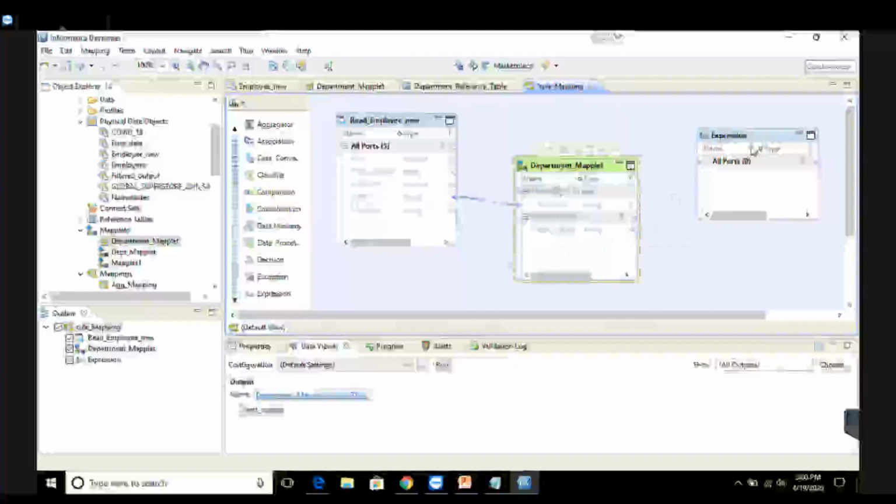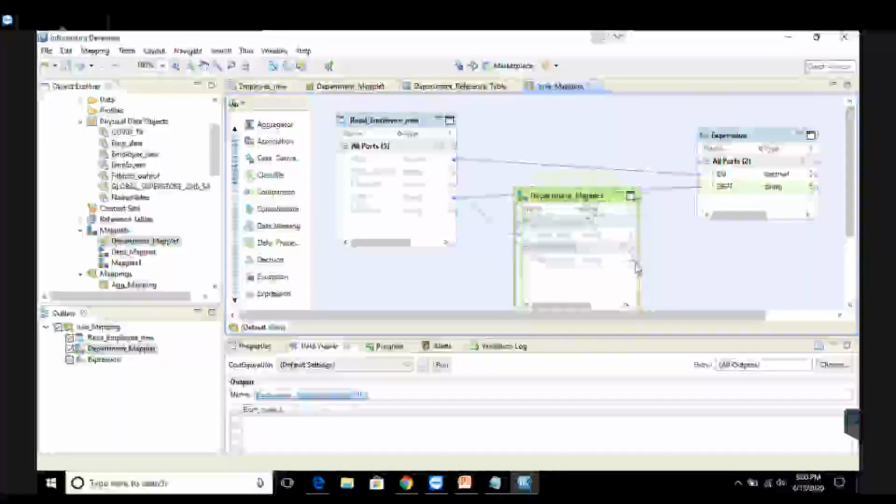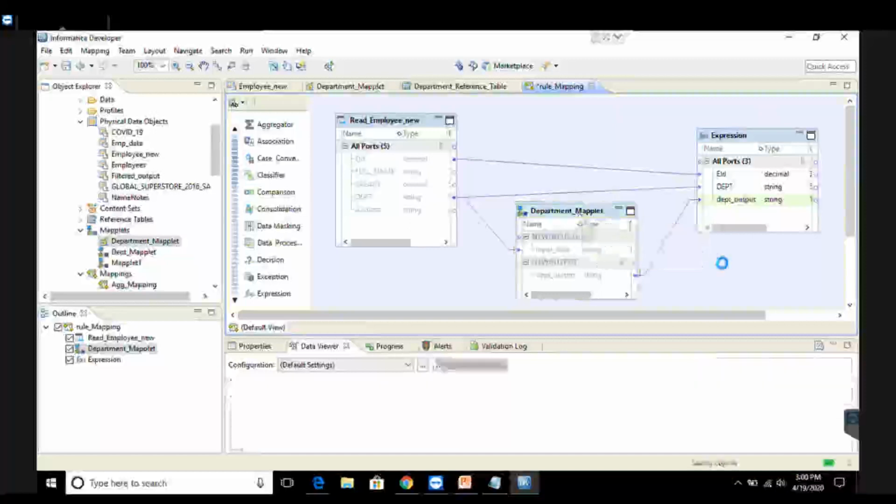I'll connect it to my expression, but before that, I'll add some ports to it. I want that in the expression EID should exist, the source department should exist, and the department underscore output of the rule should exist. Okay, I'll save this.